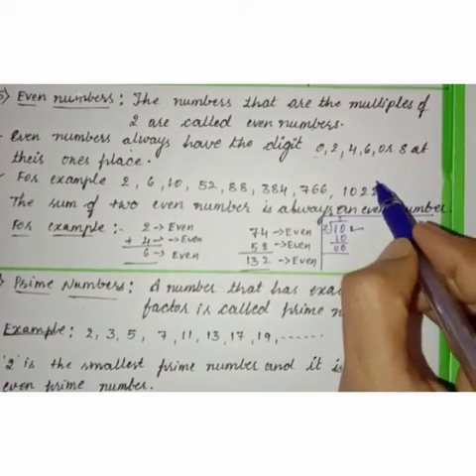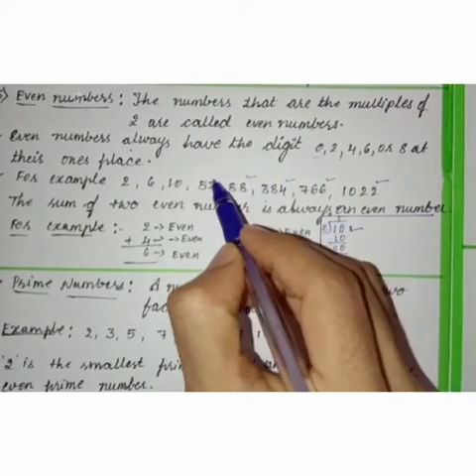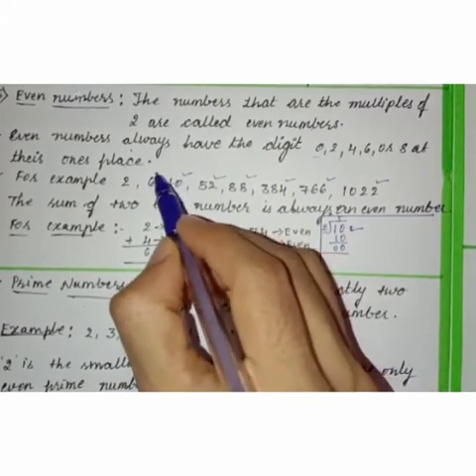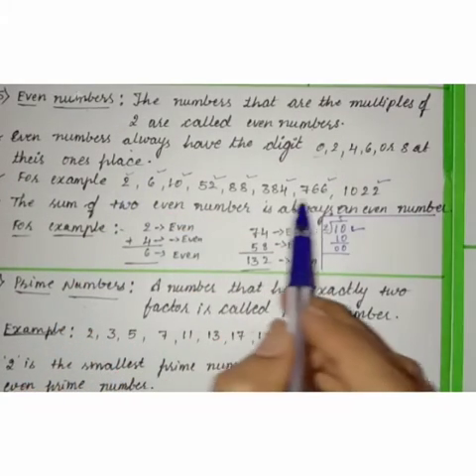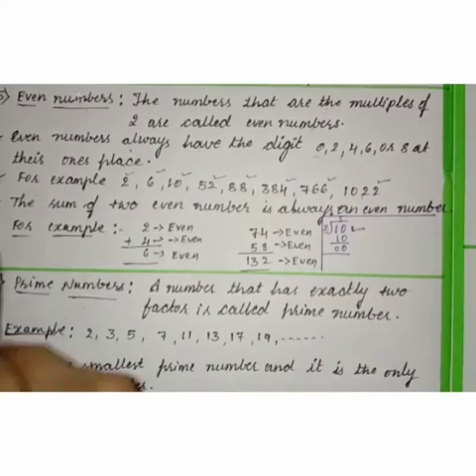See, all these numbers end with 0, 2, 4, 6 and 8, isn't it? So all these are examples of even numbers. Okay children, next shall we move on to the next point.